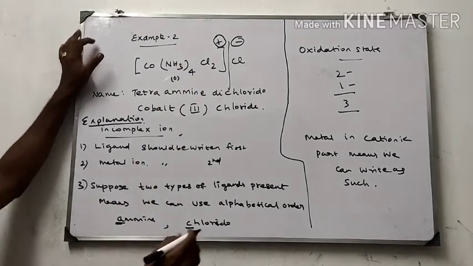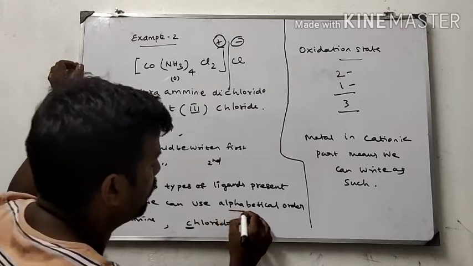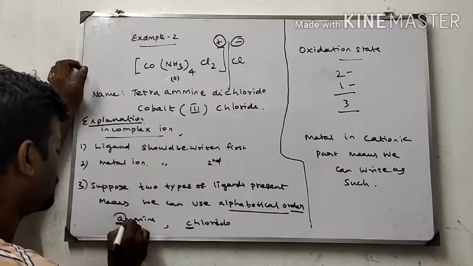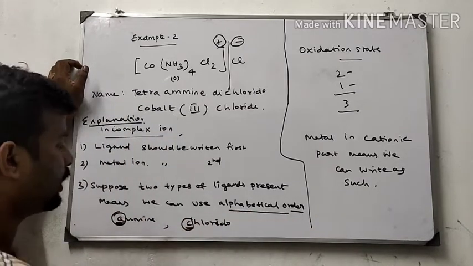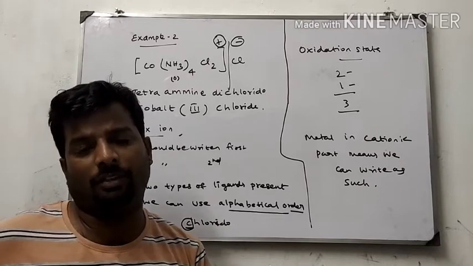Since two types of ligands are present, we can use alphabetical order. Amine starts with A and chlorido starts with C. So amine is the first category.